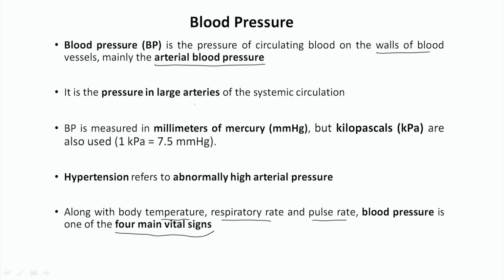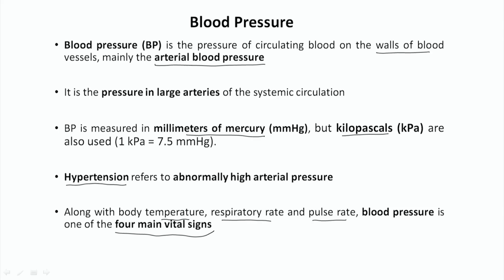It is the pressure in the large arteries of the systemic circulation, and blood pressure, you know, is measured in millimeters of mercury. When we talk about how we can measure blood pressure, we will see that it is measured through the mercury column. Kilopascals are also a standard unit for measuring blood pressure. One important term is hypertension.